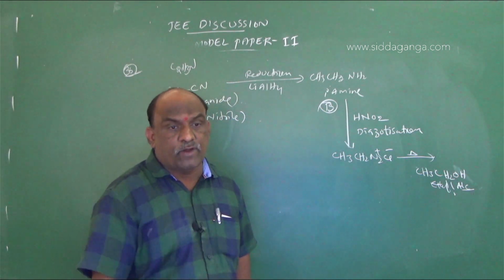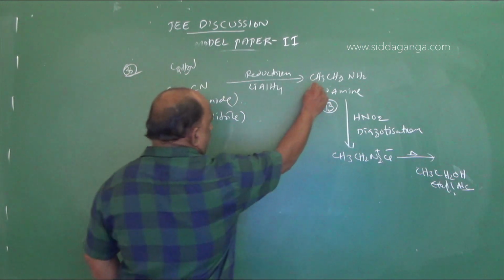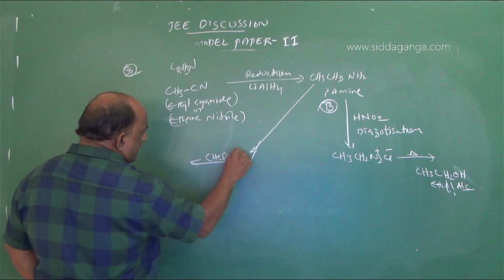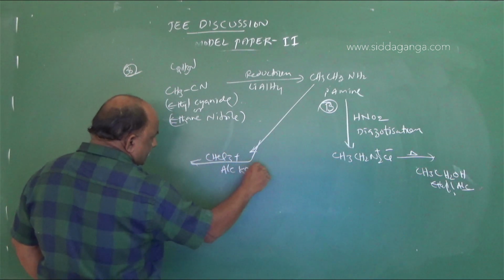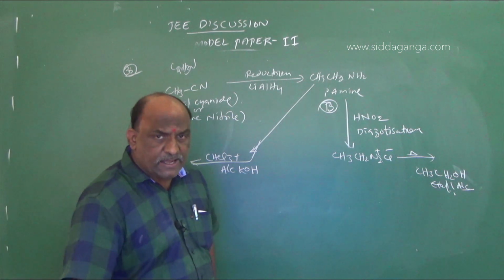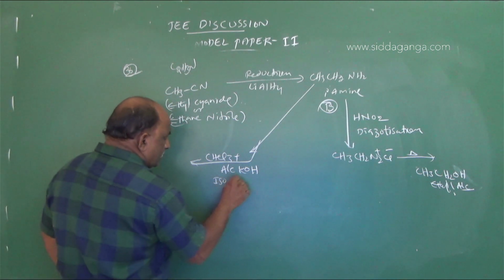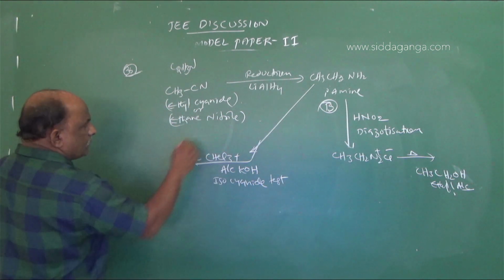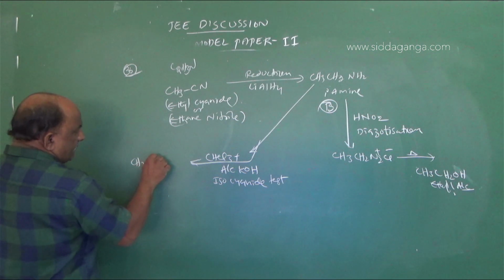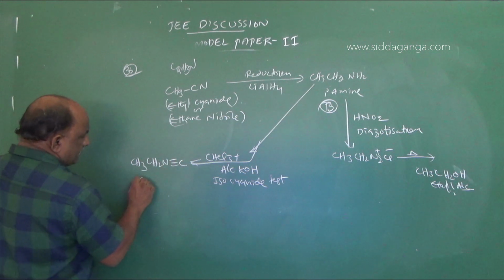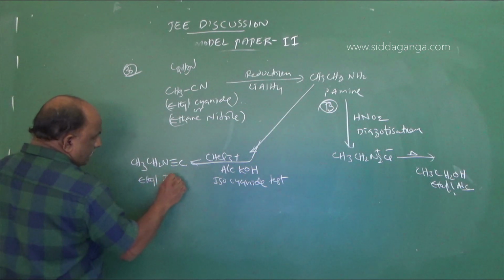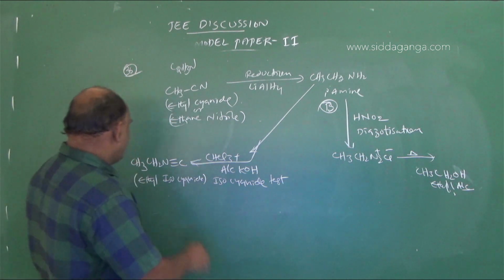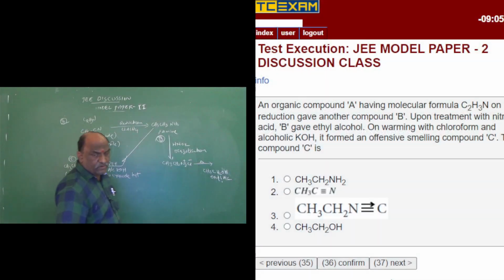On warming the same B with chloroform plus alcoholic KOH, this is generally the isocyanide test, which gives CH3CH2NC, ethyl isocyanide, which has a characteristic smell. This is C. So once again, go through that question, my dear students.